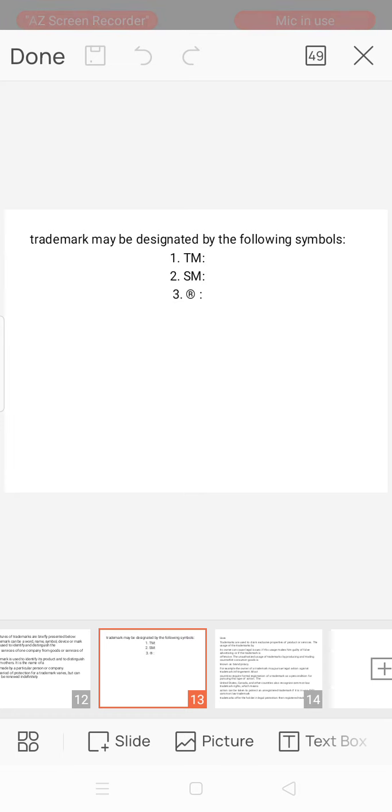And second symbol is for an unregistered service mark, used to promote or brand services. And third symbol is for a registered trademark, a mark used to promote or brand goods.